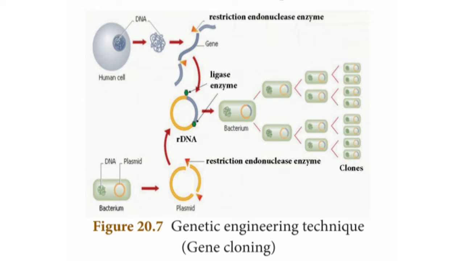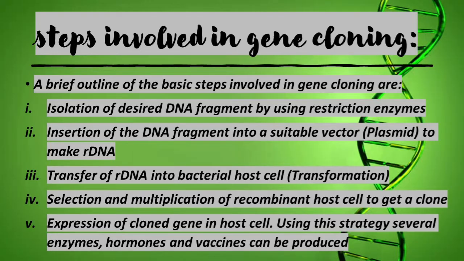If hormones are not secreted in a particular person, we can introduce them through gene cloning. And vaccines. Vaccines are used to treat diseases or as precautionary measures. So using this strategy we can produce enzymes, hormones and vaccines.